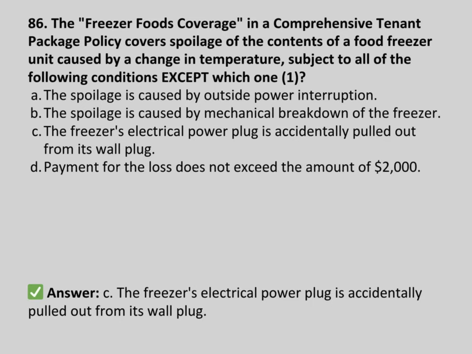The freezer foods coverage in a comprehensive tenant package policy covers spoilage of the contents of a food freezer unit caused by a change in temperature, subject to all of the following conditions, except which one? The spoilage is caused by outside power interruption. The spoilage is caused by mechanical breakdown of the freezer. The freezer's electrical power plug is accidentally pulled out from its wall plug. Payment for the loss does not exceed the amount of $2,000. Answer C. The freezer's electrical power plug is accidentally pulled out from its wall plug.